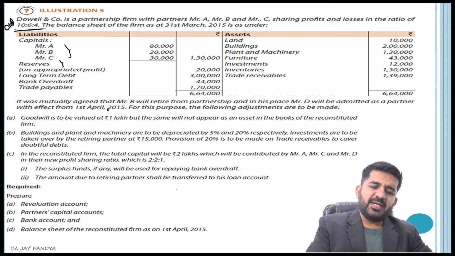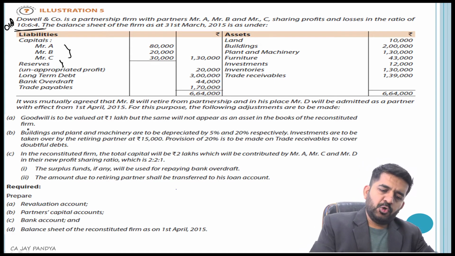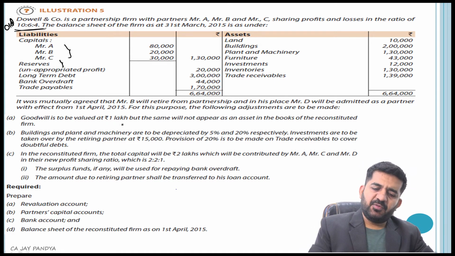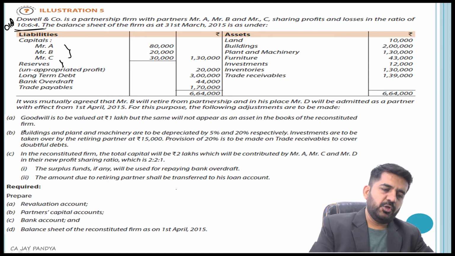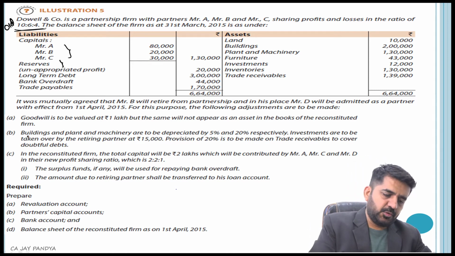It was mutually agreed that Mr. B will retire from partnership and in his place Mr. D will be admitted as a partner. Goodwill is to be valued at rupees 1 lakh, but the same will not appear as an asset in the books of the reconstituted firm. I'll tell you how to do this particular question.